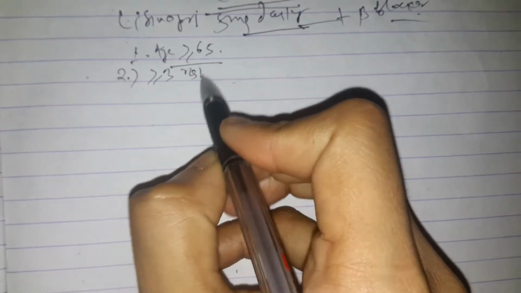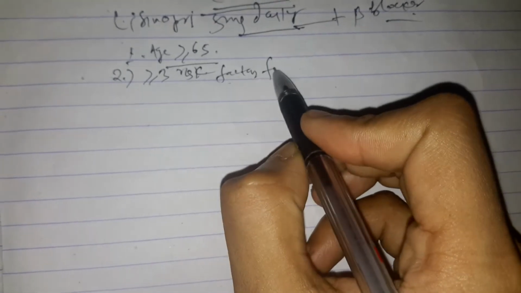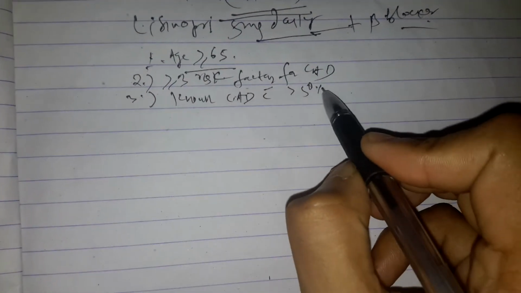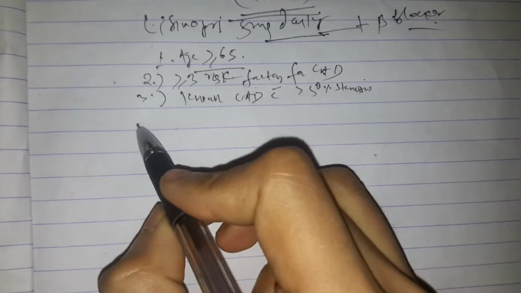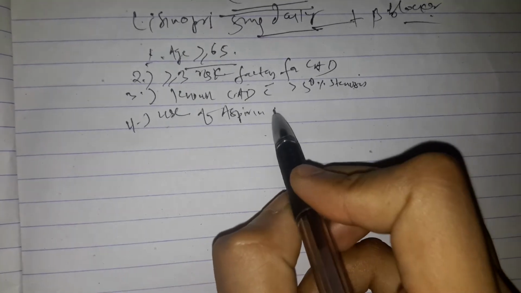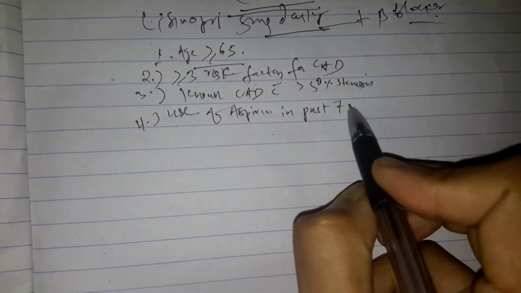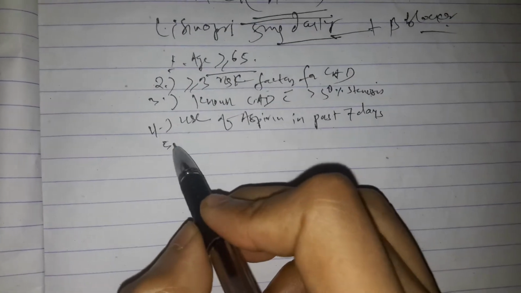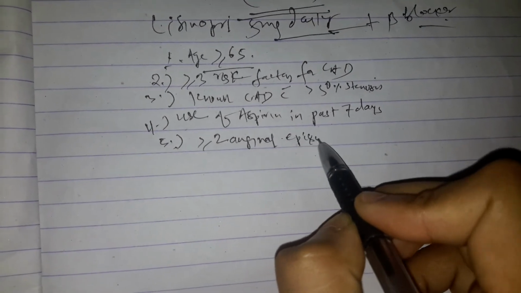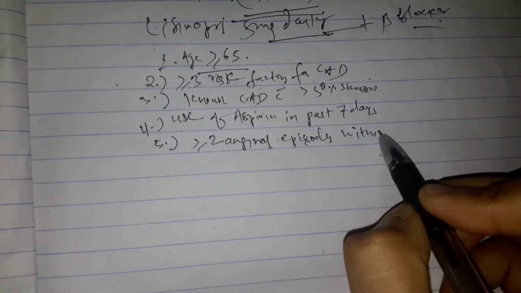First is age 65 or more. Second is 3 or more risk factors for coronary artery disease. Third is known coronary artery disease with greater than 50% stenosis. Fourth is use of aspirin in the past 7 days. And fifth is 2 or more anginal episodes within the preceding 24 hours.